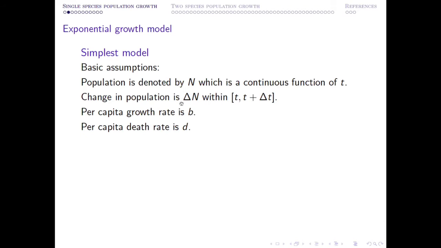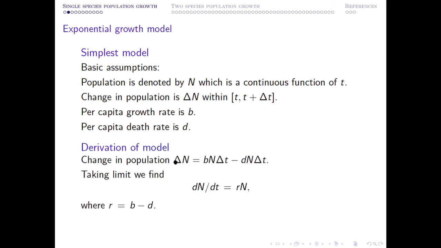So B is the per capita growth rate, D is the per capita death rate, and therefore the change in population density delta n within the time interval delta t is nothing but B n delta t minus D n delta t. This is the increase in biomass, this is the decline in biomass. Now if you consider B minus D equal to R, divide both sides by delta t and take the limit as delta t tends to 0, you will find dn/dt equals Rn. This is called the exponential growth model.